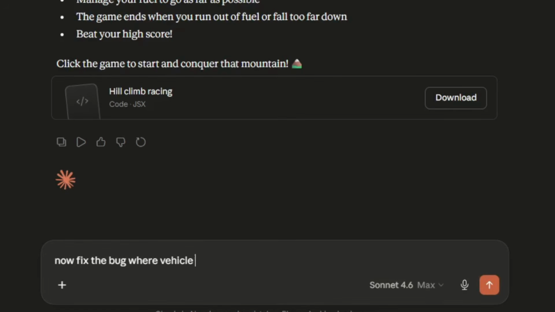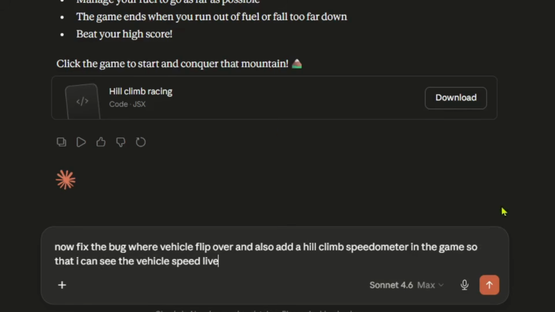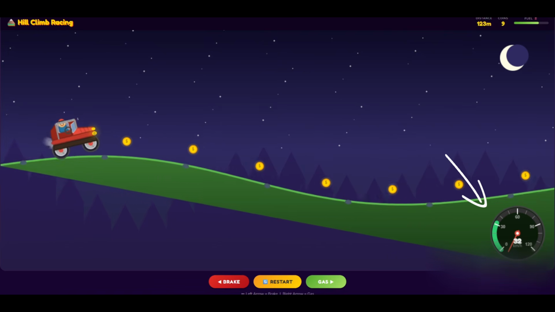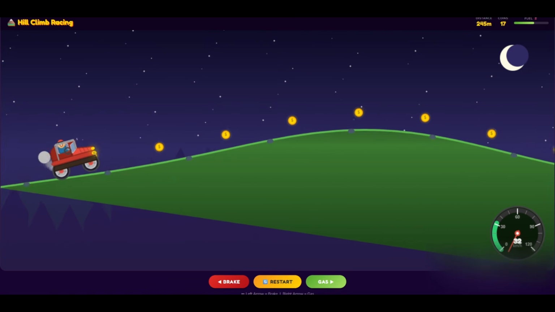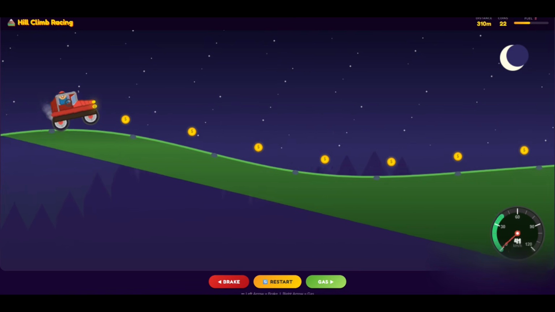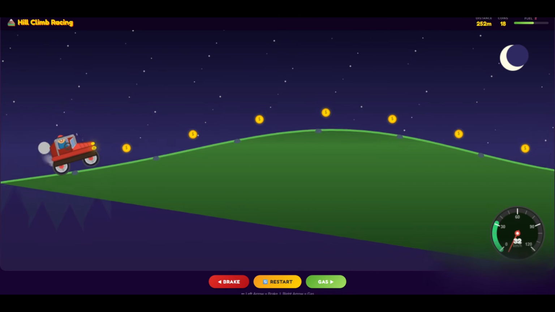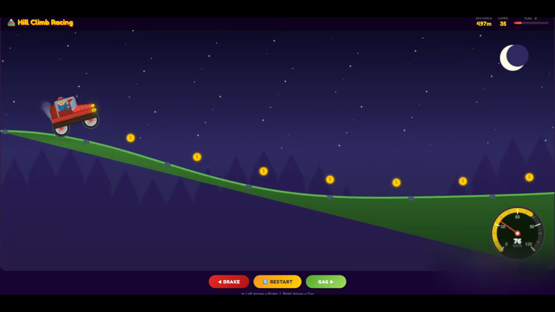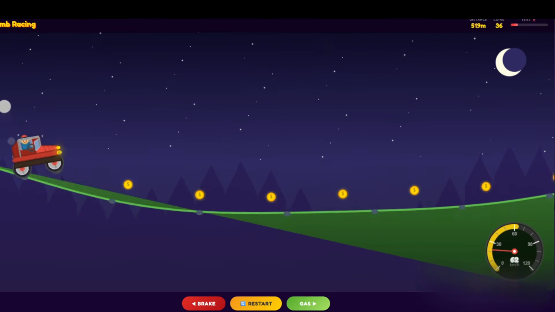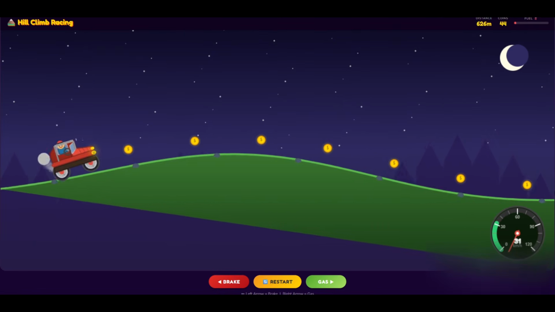Now fix the bug where the vehicle flips over and also add a hill climb speedometer in the game so I can see the vehicle's speed live. And nice, this time it actually attached a working speedometer in the UI and it's updating smoothly too. The front wheels are also not lifting anymore, so the control feels much better now. But now there's a new thing. The fuel is getting low in the UI. So let's add some fuel tanks on the road so I can collect them and refill the fuel meter.